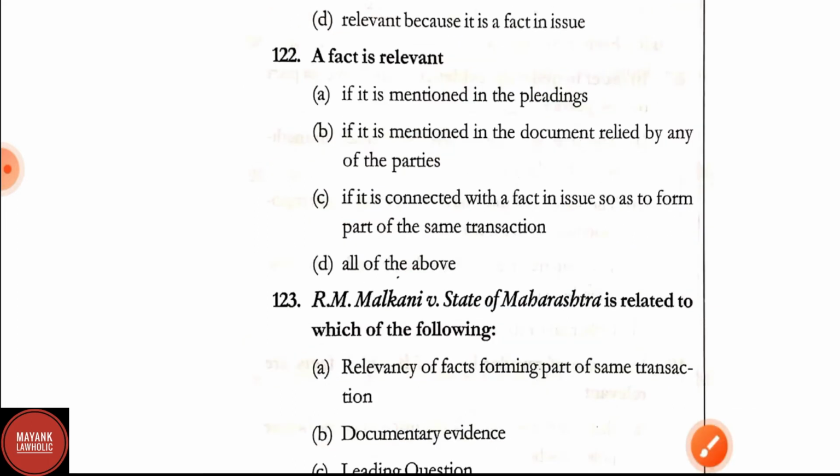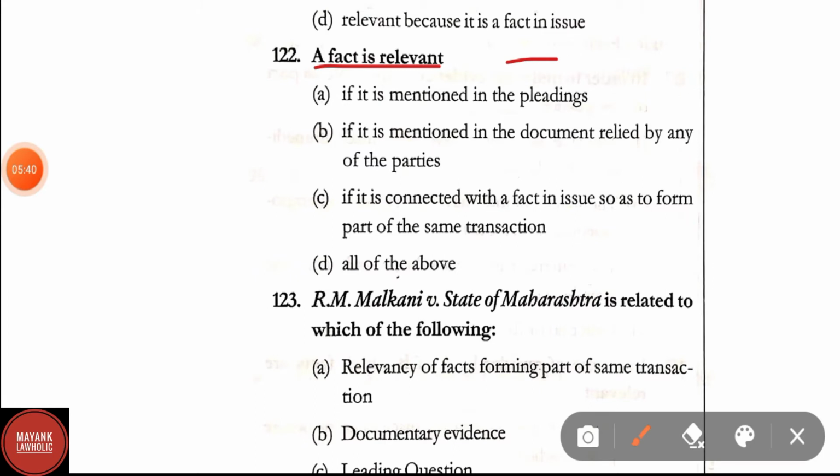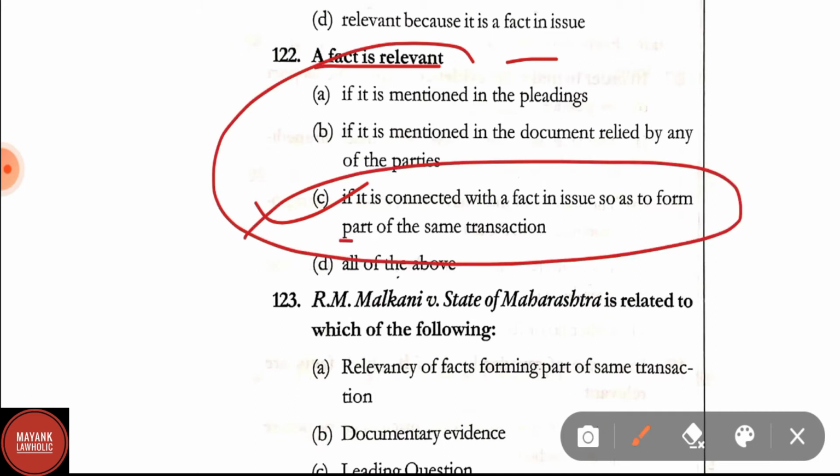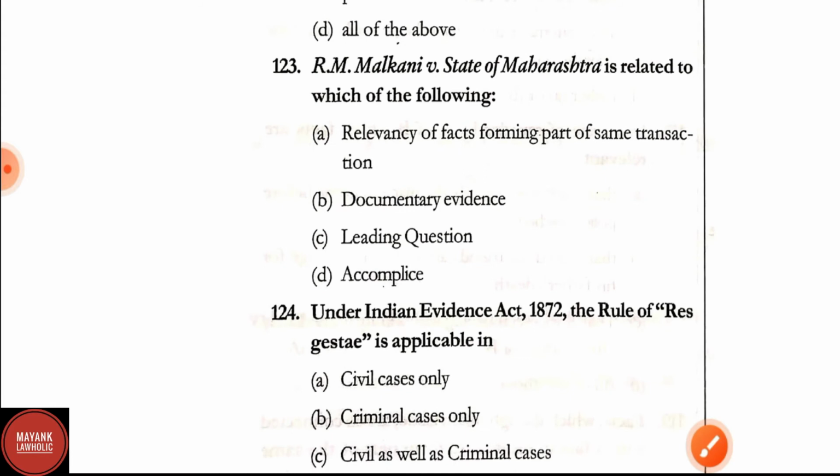Question number 122. A fact is relevant if it is mentioned in the pleadings, if it is mentioned in the document relied by any of the parties, if it is connected with the fact and issue so as to form the part of the transaction. Option D, all of the above. Here correct answer is option C. A fact is relevant if it is connected to the fact and issue so as to form the part of the same transaction.